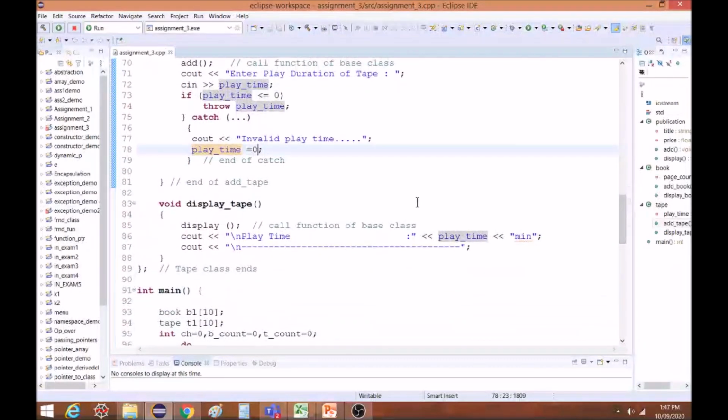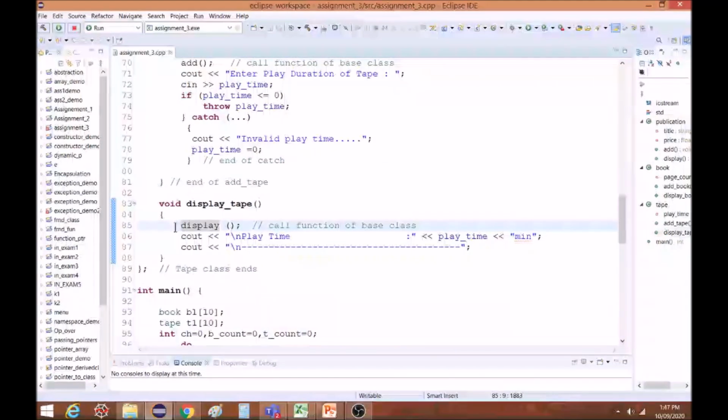Now let us see what is there in the display tape function. Here in display tape, the first line, at line number 85, calls the display function of the base class. Base class means what? Publication class. So that class is displaying the title of the tape, as well as the price of the tape.